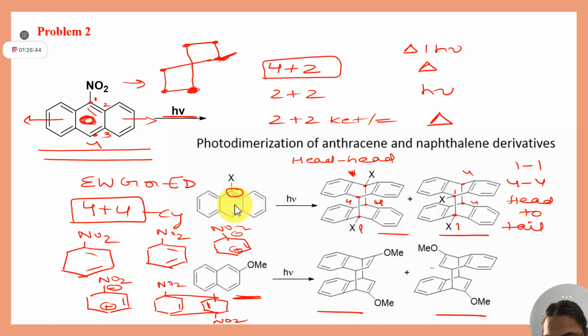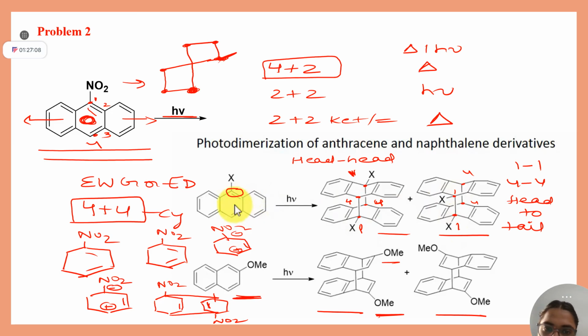They can meet at the same side, and one ring can be shifted to the other side. I want to say that the benzene will come at the right side, and this OMe-containing benzene ring will go to the left side. Then you will get this product. Only these two possibilities you should remember for exam, and your questions will be done.